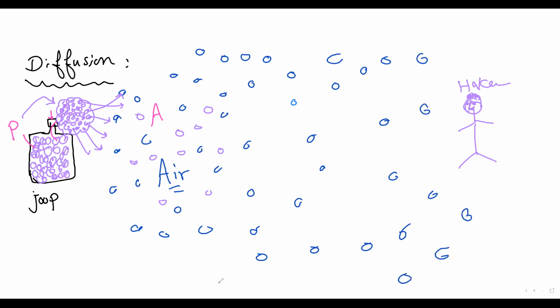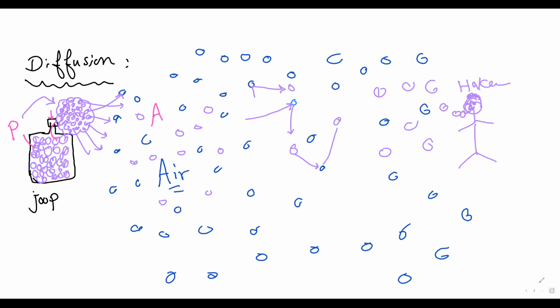It is spread out through the room by colliding with the air particles. When it collides with the air particles, elastic collision takes place. It escapes in this direction. Another one collides with the air particles and escapes in this direction, colliding with this air and so on. Then this man can smell the odor of perfume. This is called diffusion.